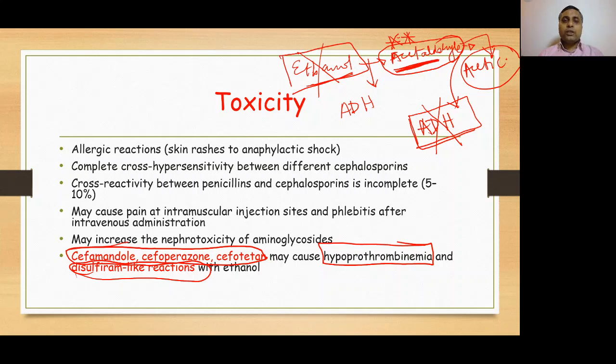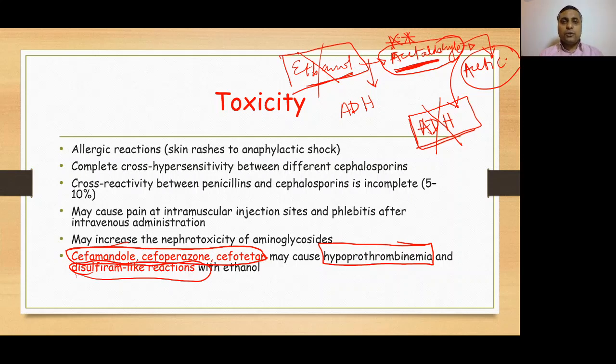First generation and second generation cephalosporins cannot cross the blood-brain barrier even when the meninges are inflamed, whereas third generation cephalosporins can cross the blood-brain barrier. Fourth generation cephalosporins can also cross the blood-brain barrier. First generation cephalosporins are effective against gram-positive cocci. Second generation cephalosporins are effective against gram-negative bacilli. And third generation cephalosporins are effective against gram-positive cocci, gram-negative cocci, gram-negative bacilli and anaerobes like bacteroides.